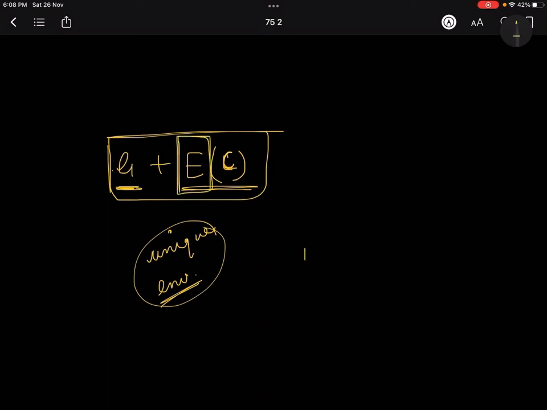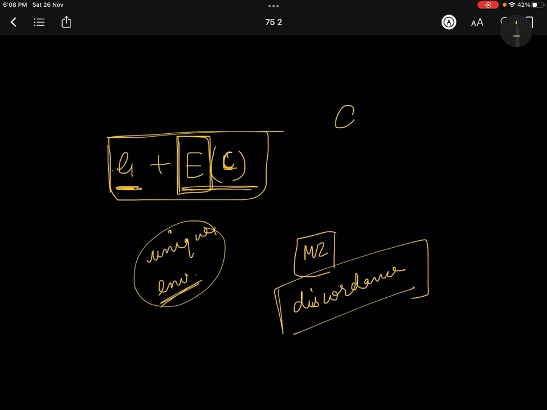So we can say in monozygotic twins, if there is any discordance, that means there is a trait, for example, that is missing in one twin and present in the other. Okay, that means discordance.